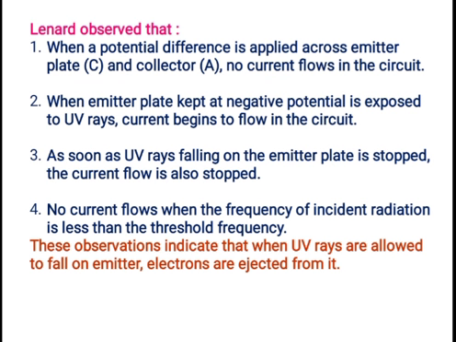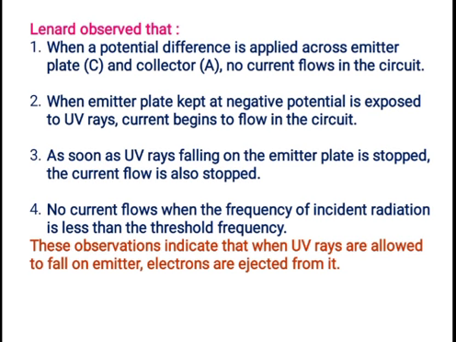Number one, when a potential difference is applied across the emitter plate, that is C, and the collector A, C means the emitter, where the photoelectrons are coming out, that is called the emitter plate. And A is the collector, receiving or collecting. When the potential difference is applied across the emitter plate C and collector A, no current flows in the circuit.